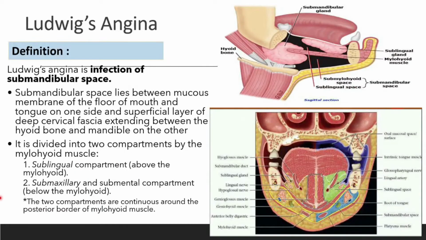Alright. So, Ludwig angina, nama macam fancy kan. Tapi dia basically sama je macam parotid abscess ni. Dia basically infection of the submandibular space. Ataupun kita boleh je panggil dia submandibular abscess ke apa kan. Tapi Ludwig angina. So, first kali submandibular space ni simple lah.